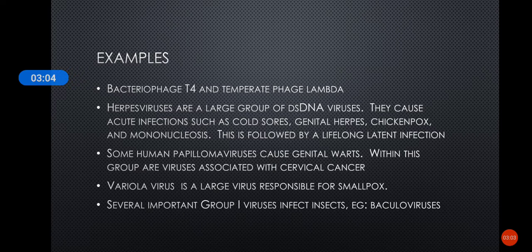Some of the human papilloma viruses that cause genital warts and cervical cancer also come under this group. The smallpox virus, the variola virus, also comes under this group. And some insect viruses come under group 1, for example baculovirus.